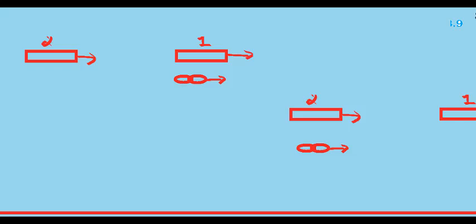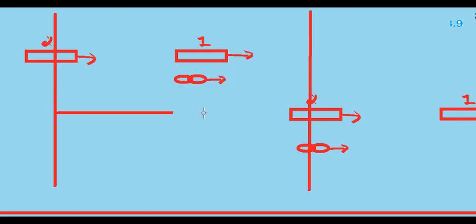Now look at the second bus. The second bus has to travel how much distance if it wants to reach the cyclist? The second bus which was here is now here. So the second bus moved a distance, I can mark it like this much.